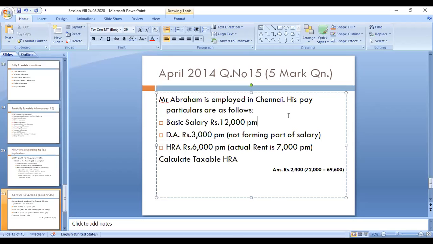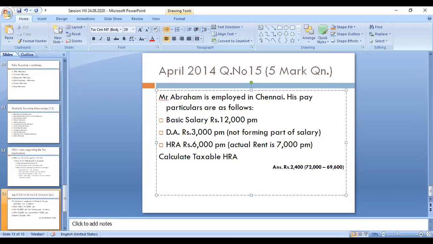Now his pay particulars are as follows: basic salary 12,000 per month. The DA is given as not forming part of the salary, so we need not consider DA. HRA, 6,000 is paid, but the actual rent paid is 7,000 per month. Calculate taxable HRA. I will go to the new slide next.